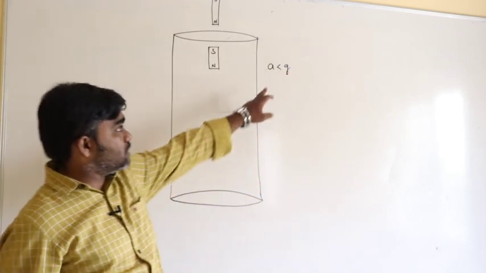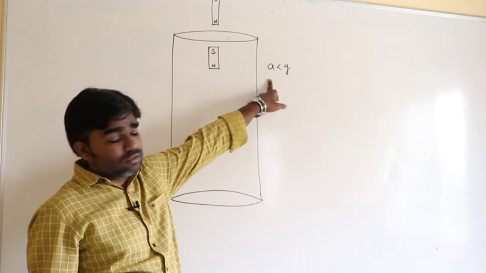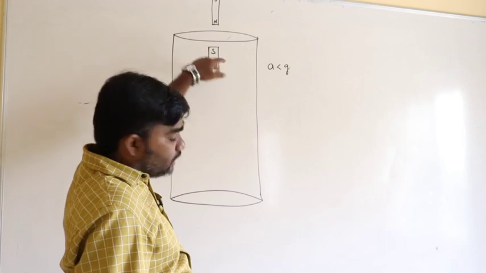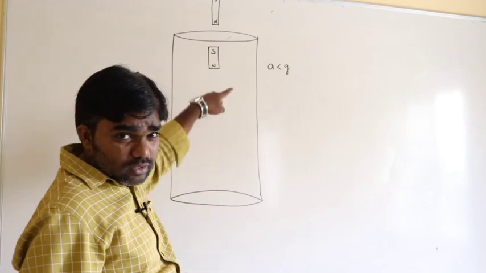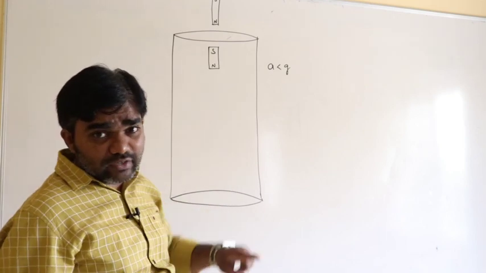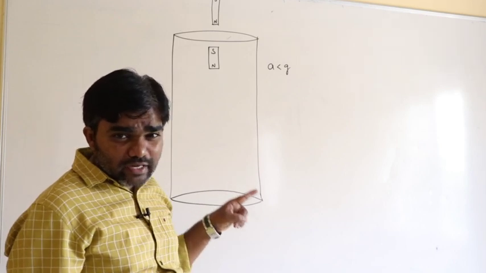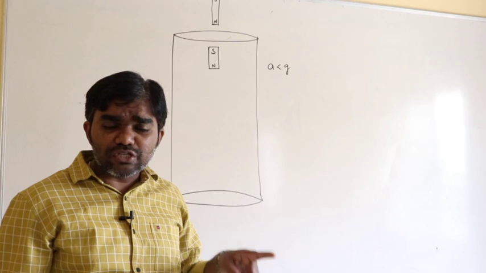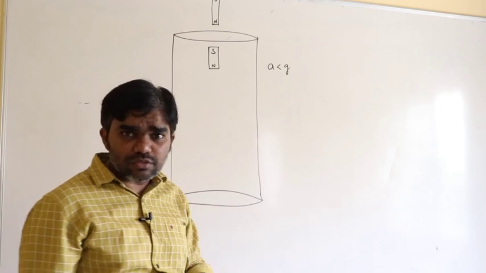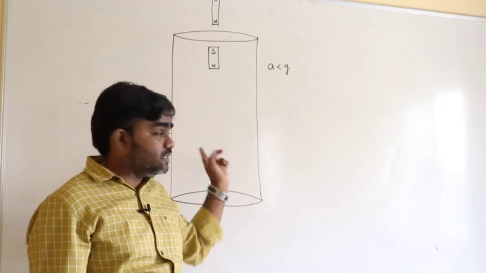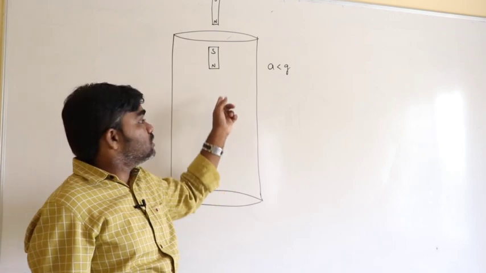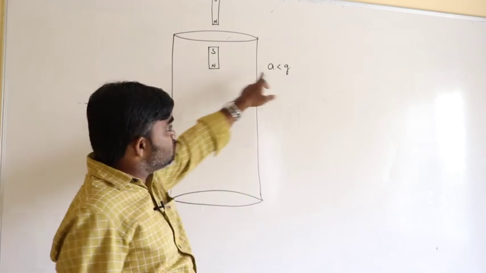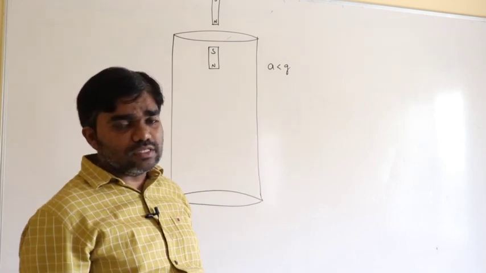The acceleration of the magnet must be less than g in this situation, because while the magnet is moving downwards, the magnetic field definitely varies. Due to the variation of the flux, EMF is induced, and current is also induced, because it is a closed coil. Due to the current, there must be opposition, so the acceleration must be less than g.